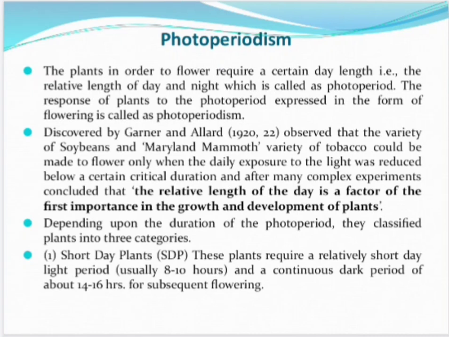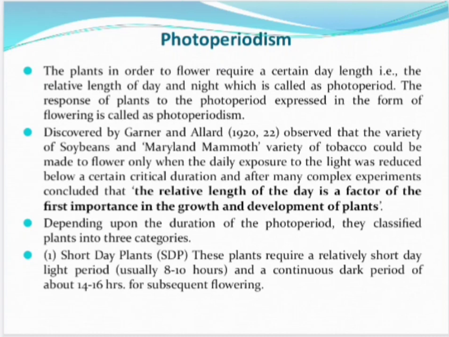Depending upon the duration of photoperiod, plants are classified into three different categories. These are short day plants, long day plants, and day neutral plants.